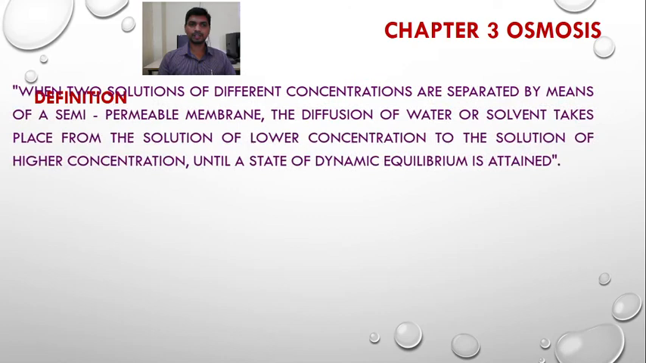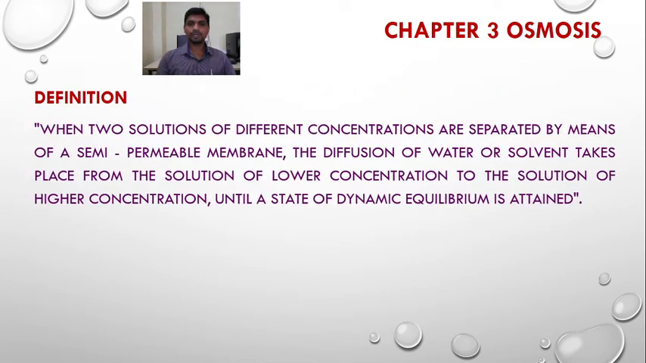Definition of osmosis. When two solutions of different concentration are separated by means of a semi-permeable membrane, the diffusion of water or solvent takes place from the solution of lower concentration to the solution of higher concentration until a state of dynamic equilibrium is attained. Here is the movement of the solvent.